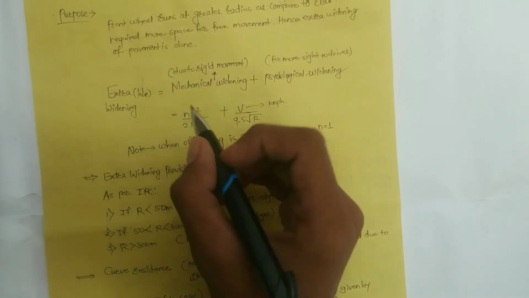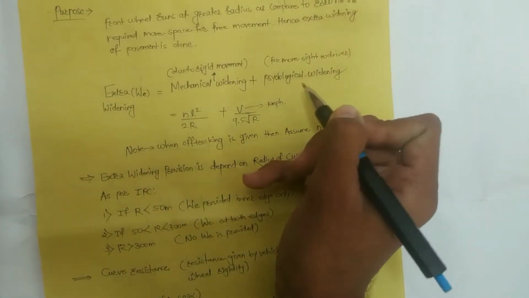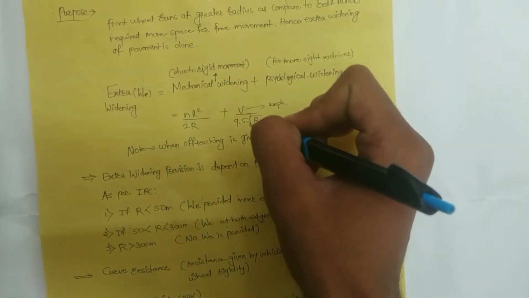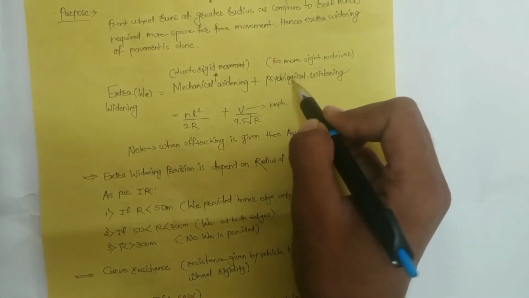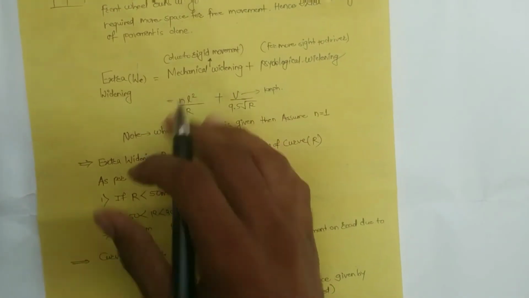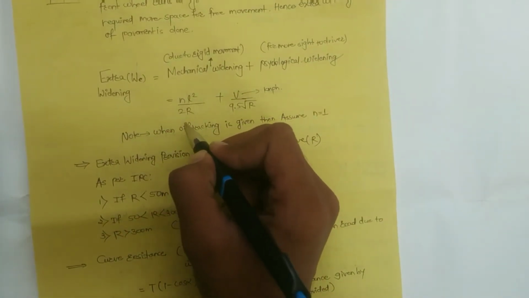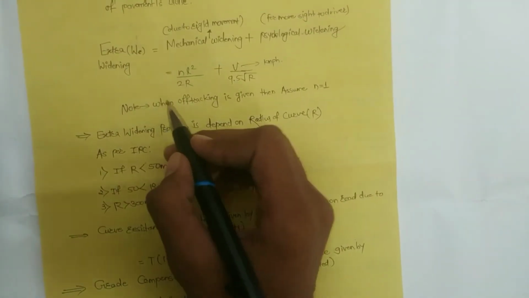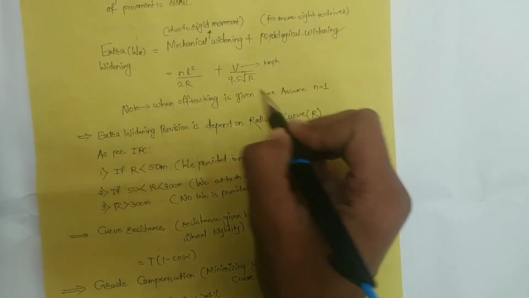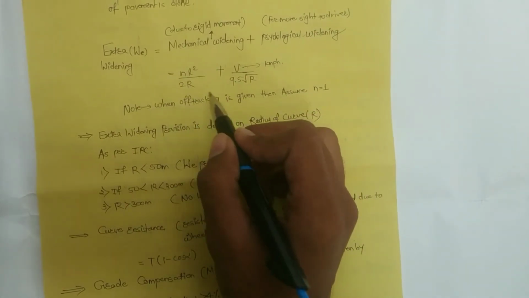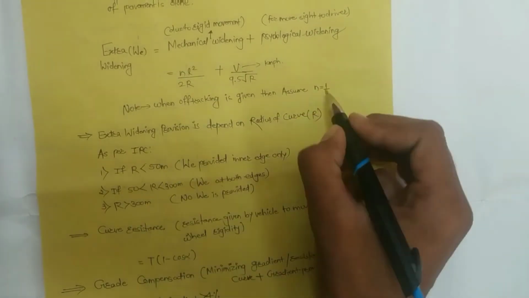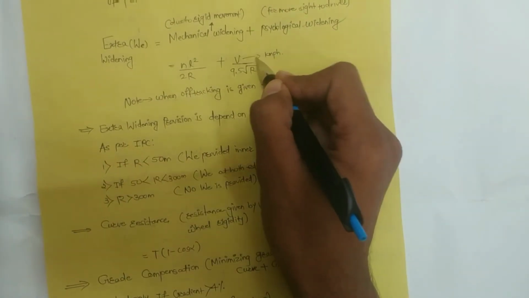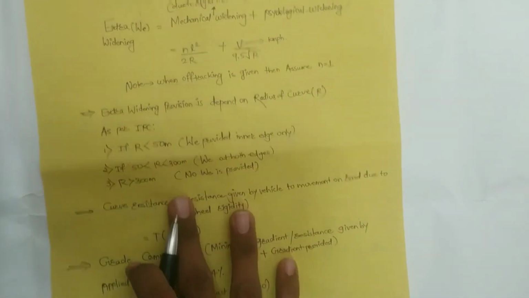The extra widening formula: mechanical widening plus psychological widening. Mechanical widening is provided due to the rigid movement of the vehicle, and psychological widening is more side distance to the driver. The formula is nL square upon 2R plus V upon 9.5 under root R. Note, when the off tracking is given, then assume n is equal to 1, whereas V in this formula is kilometer per hour.